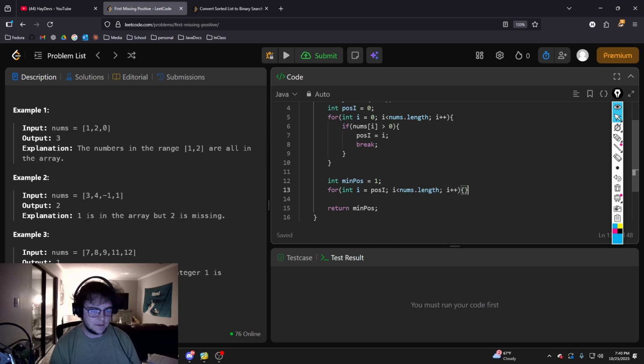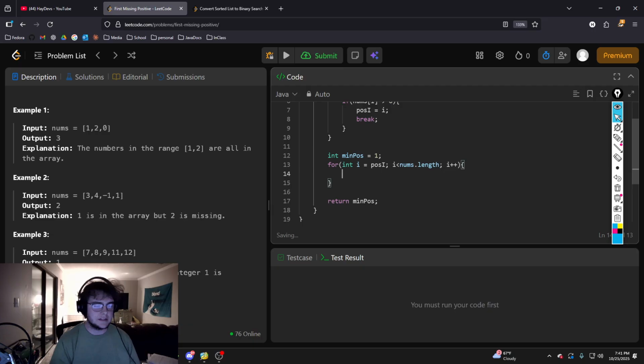And inside of here we want to see if the current value of nums at i, because you gotta remember we just sorted the list, and so the first positive value will be the smallest positive value that we're looking at currently in the list. If it's equal to 1 for the first iteration, so we want to see if it's equal to min positive.